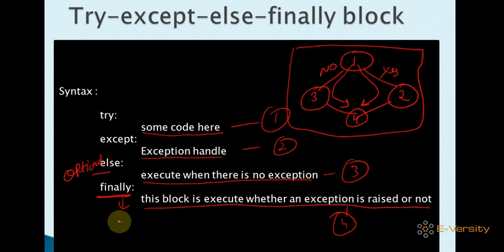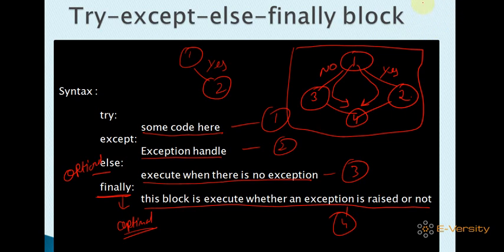Finally is also optional. If you don't want to put else and finally, you can simply write it this way. If an exception occurs, this one is executed. If an exception does not occur, fine, only the try block is executed. So this way you can execute try and except blocks.